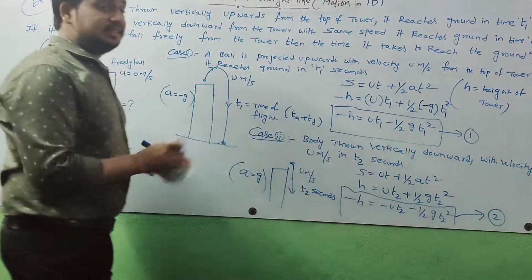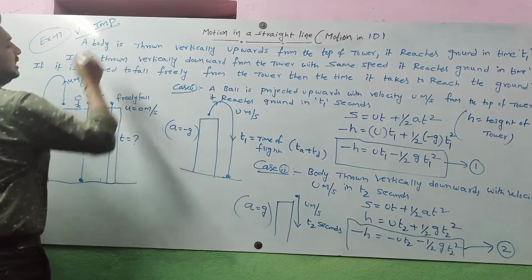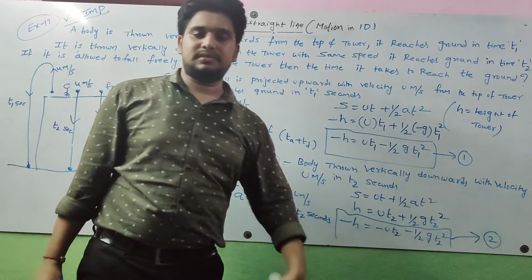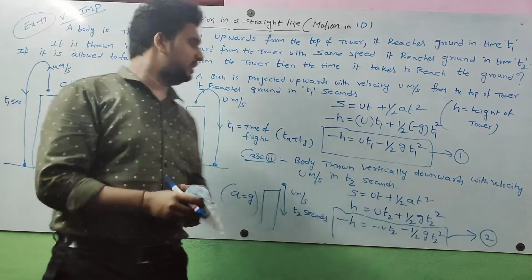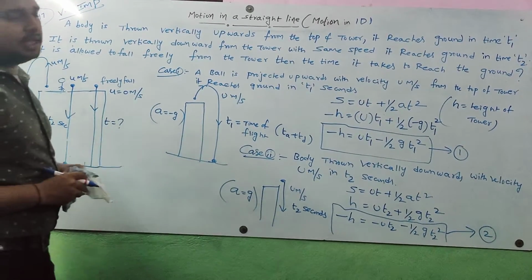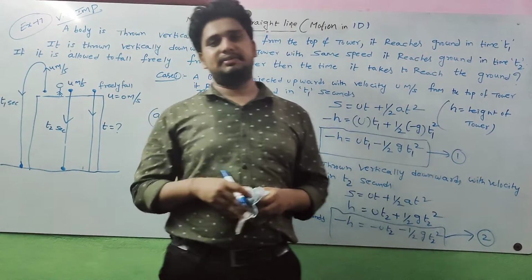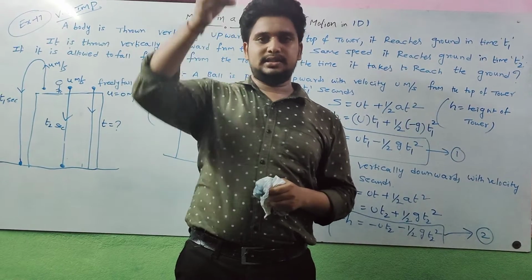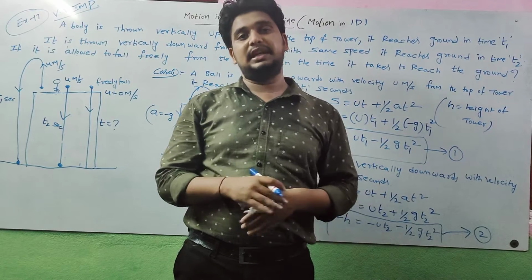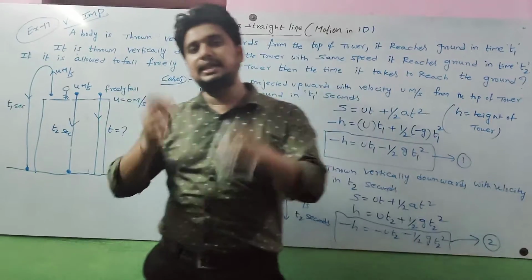Friends, this is a very important application. First of all, I discussed the derivation. After completion, we got one relation between this t1 and t2. This relation is helpful for solving typical problems. Like if any question is given where one stone is thrown upwards, one is thrown vertically downwards with the same speed, and one is released freely, that means freely falling, apply this concept and we easily get the answer.